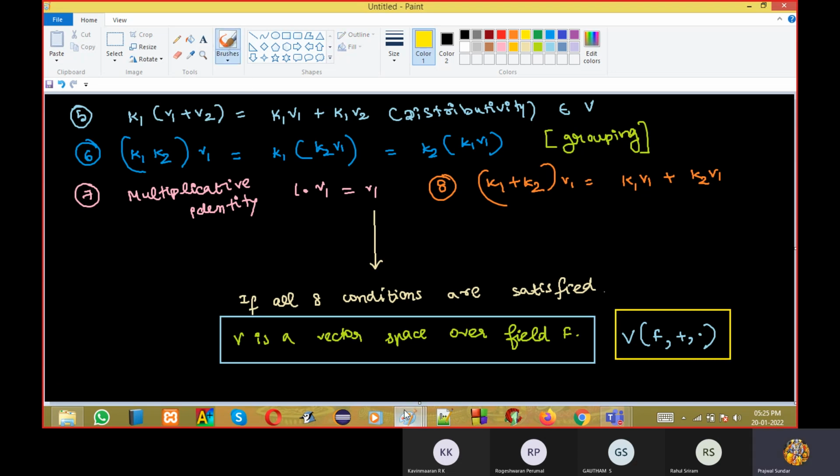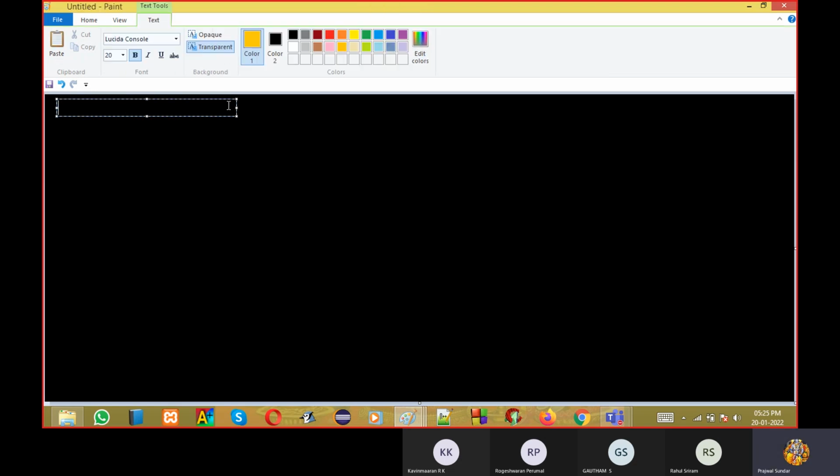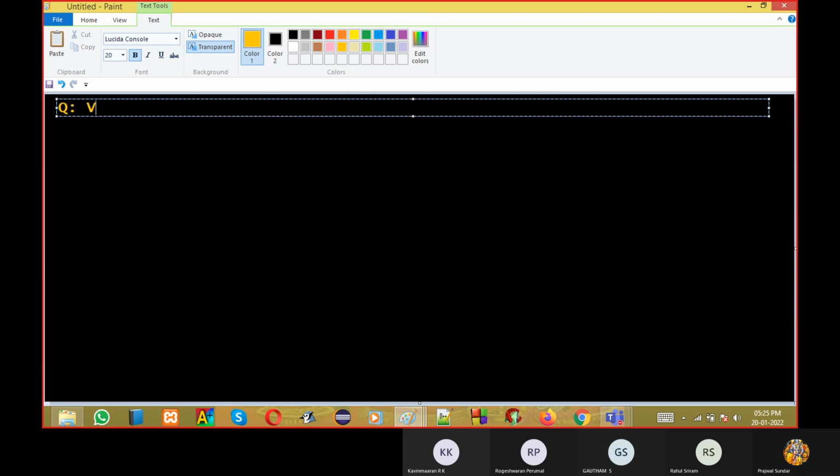Now we'll take some examples. Verify if the sets are vector spaces over the given fields.